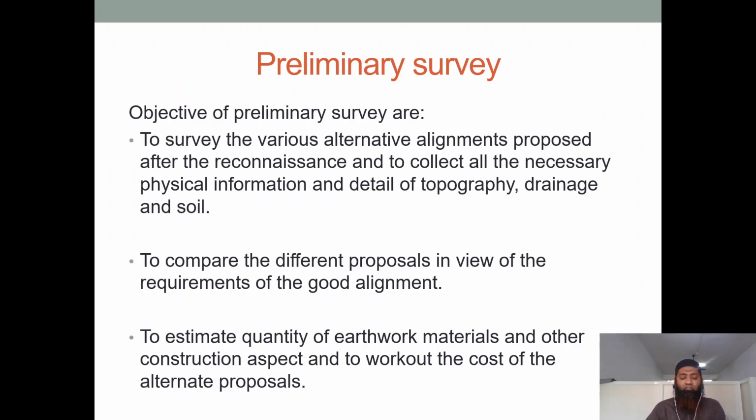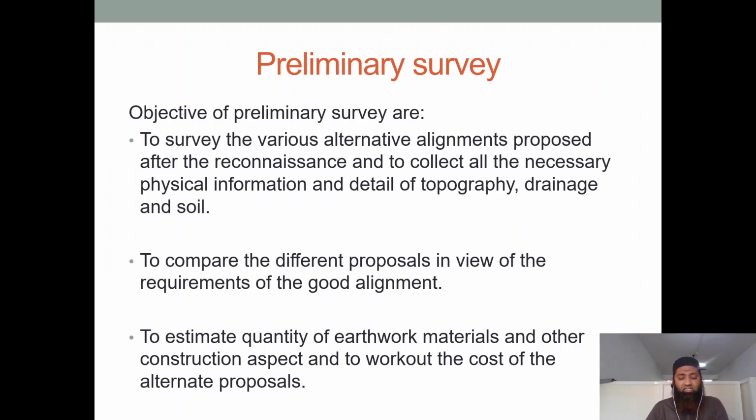So you have come up, you have marked everything, we have seen what the different obstructions are. Now each obstruction or each cross drainage, or what the soil is, all these details will be collected in this preliminary survey to compare the different proposals in view of the requirements of a good alignment. So different proposals are seen, and all things related to that are kept in view here.